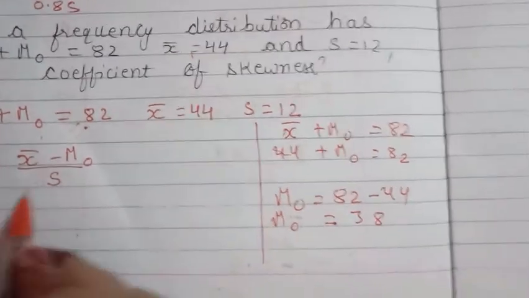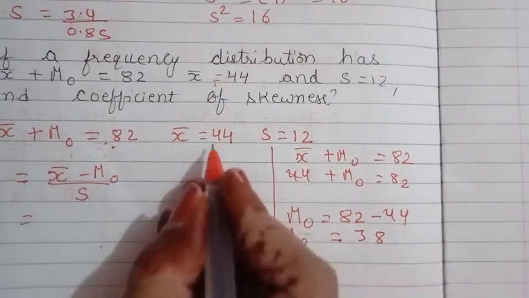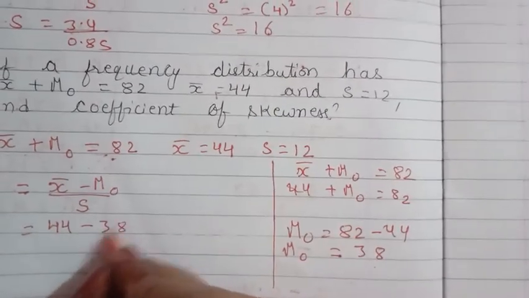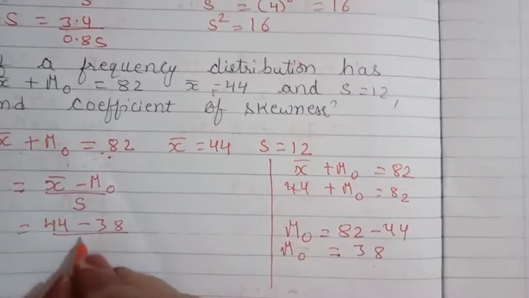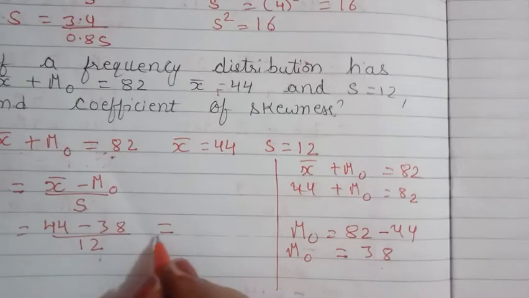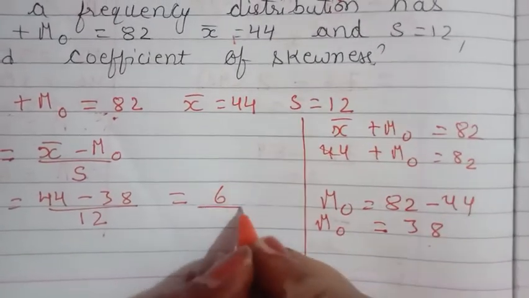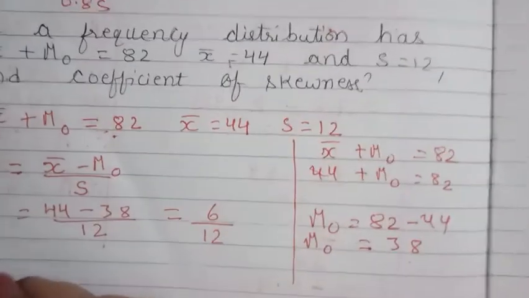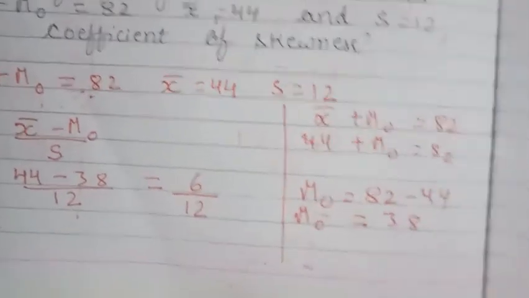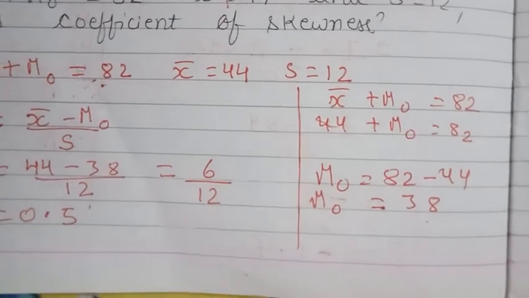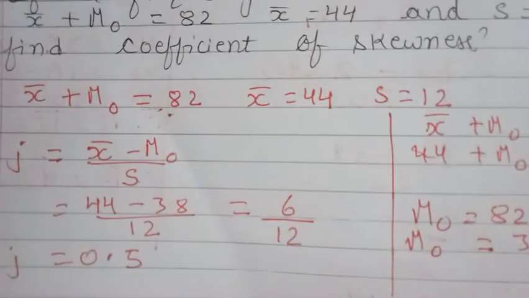Therefore the value of mode, 82 minus 44, is 38. Now we have all the values. X bar is 44, minus mode 38, and S, that is standard deviation, is 12. That is equal to, now 44 minus 38, that is 6, upon 12. 6 divided by 12, it will give us answer 0.5. So that is our value of coefficient of skewness.